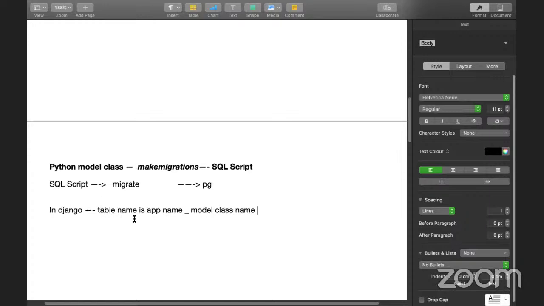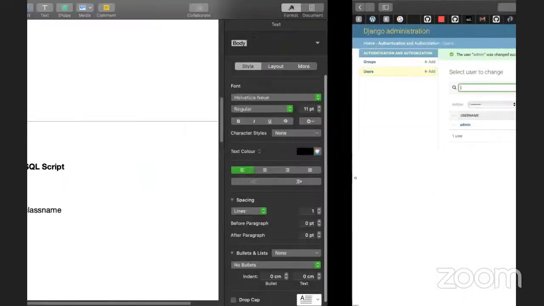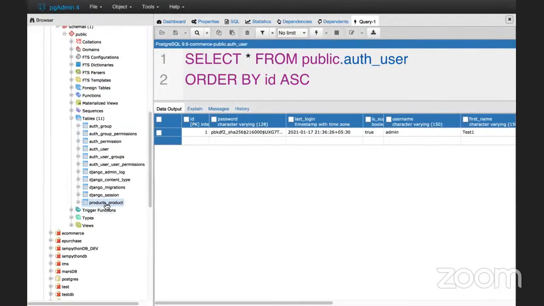You can say like this, table name is app name. So basically, table name is always app name underscore model class name. This is the conclusion I can say. So you can go back to this products, and you can see this products is the app name and the model name.